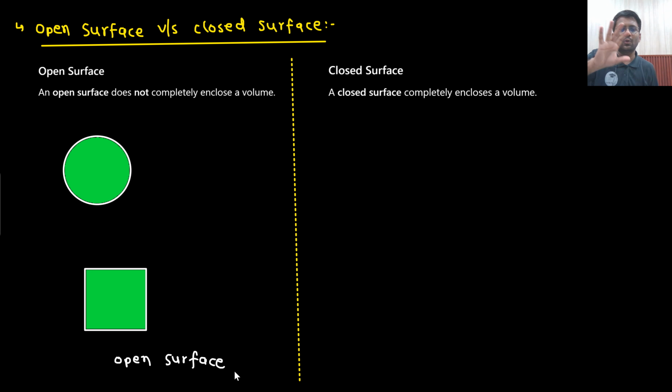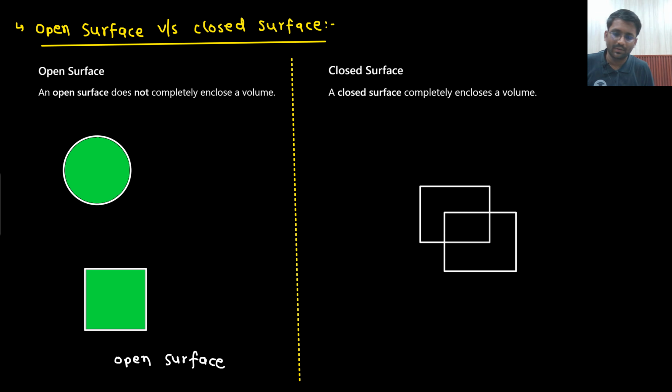I will take 6 open surfaces. What will I do? I will take 6 open surfaces and make a cube. I am making a cube. This is the cube I have made.